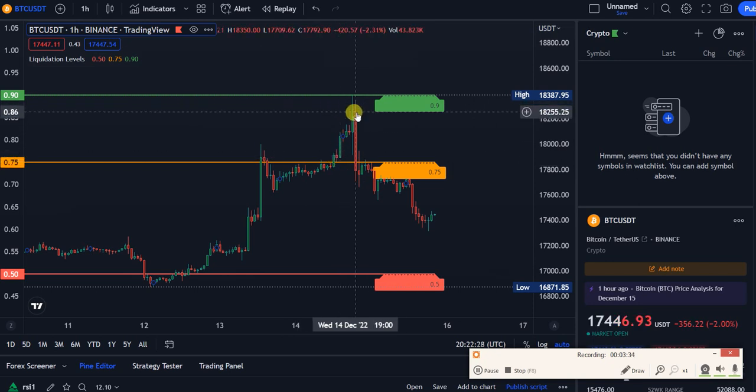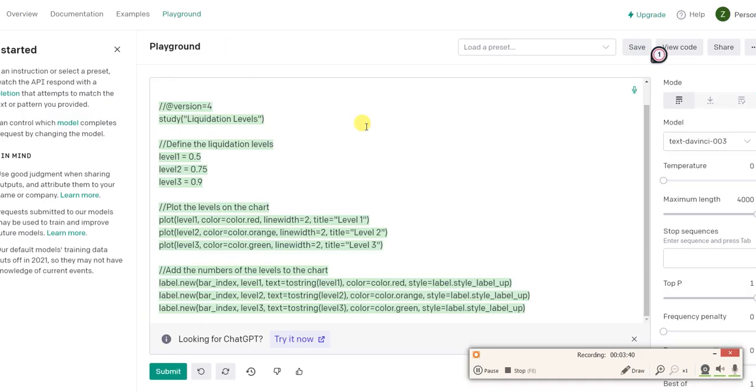Basically it's up to you if it went from here to here. We'll see. This is on the hourly. We're going to check all the rest. Let's keep going.